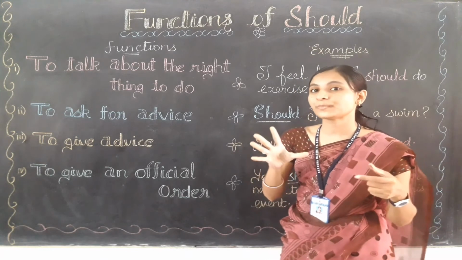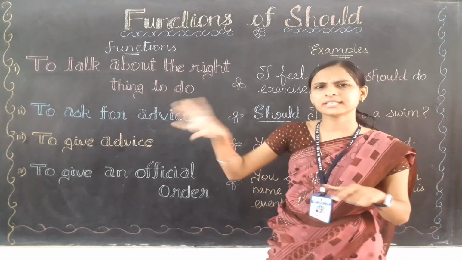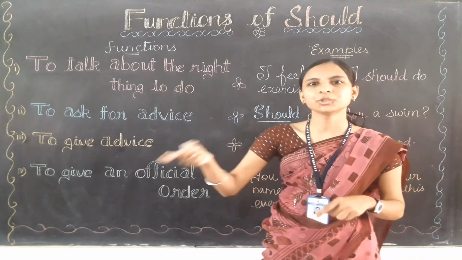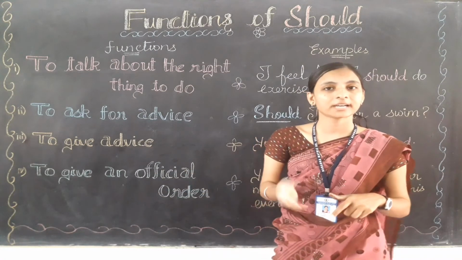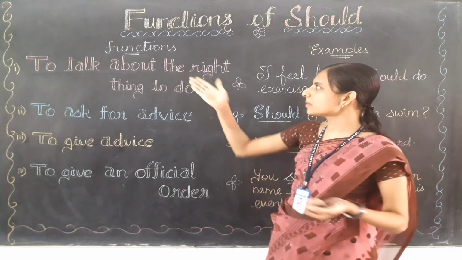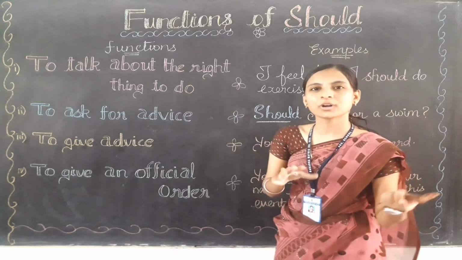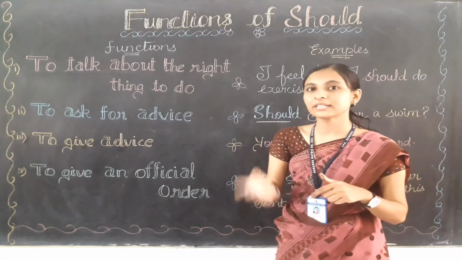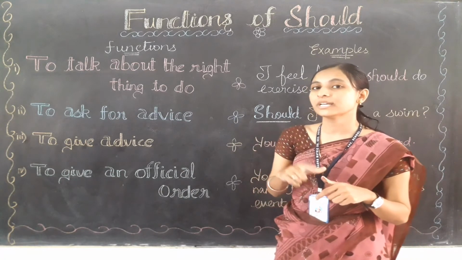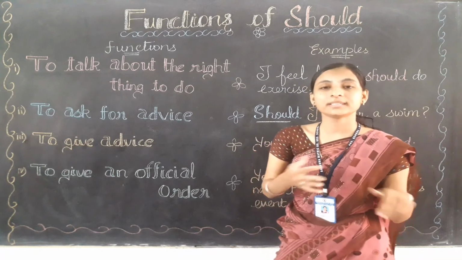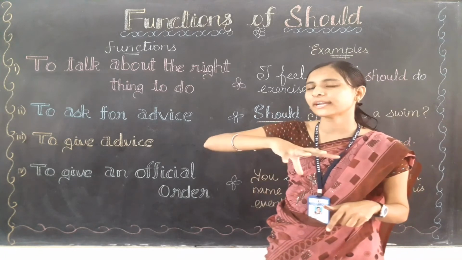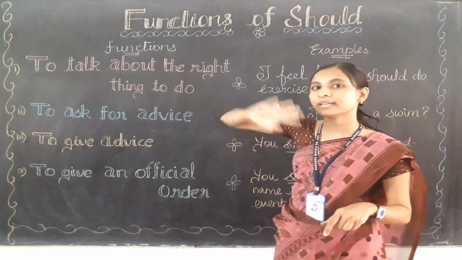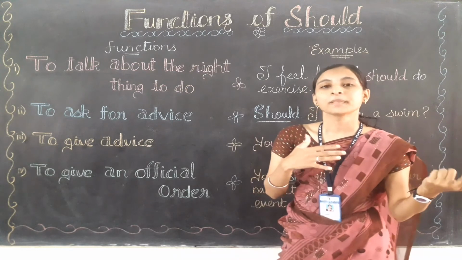So for those places when we are talking about the right thing that you are going to do, you can say that I should read daily. It is also a right thing. I should do yoga in the early morning. You are doing yoga in the early morning; it is also a right thing. See, there we have used should. Here I am talking about the right thing, which is yoga, and I am going to do it. That is why I have used should in the sentence: I should do yoga in the morning.